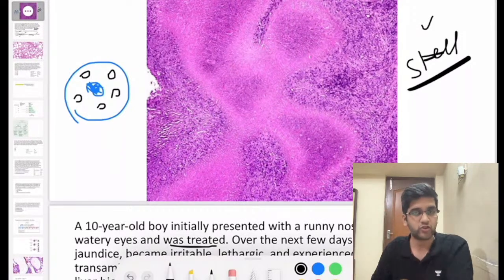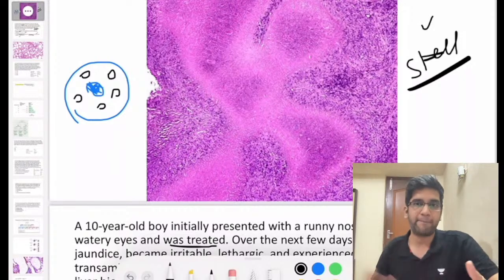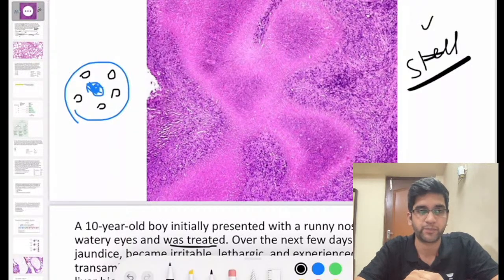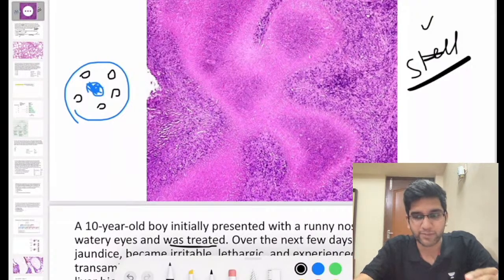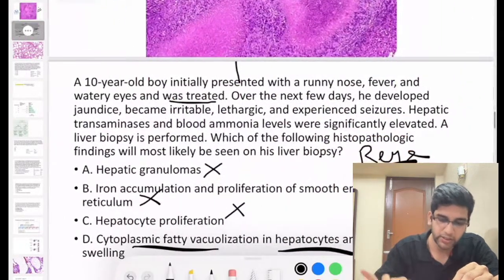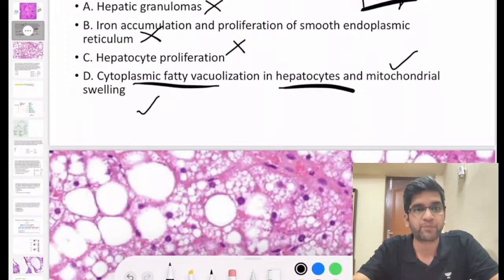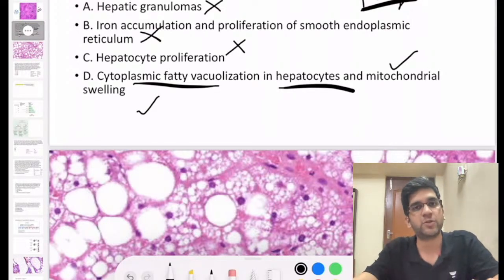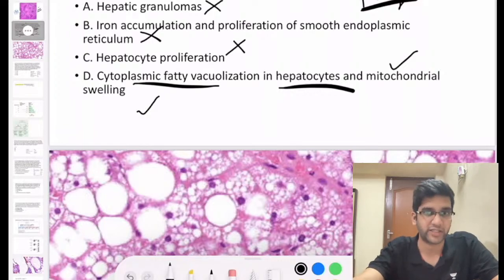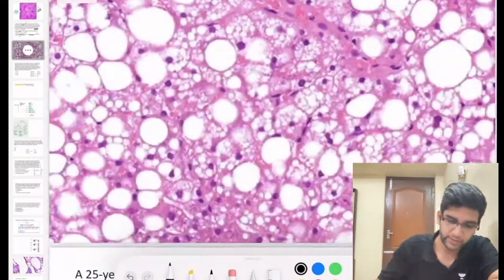So if all this is true, will Reye syndrome cause microvesicular steatosis or macrovesicular steatosis? Micro or macro? It will always cause microvesicular steatosis only. That's the pathogenesis. Aspirin-induced mitochondrial damage and swelling, that was there in the question as well. Because of that, fatty acid oxidation doesn't happen properly. Lots of fat accumulates inside the cell, which results in derangement of the cell, and then I'm going to have microvesicular steatosis. Fine. Okay, now let's look at the image.